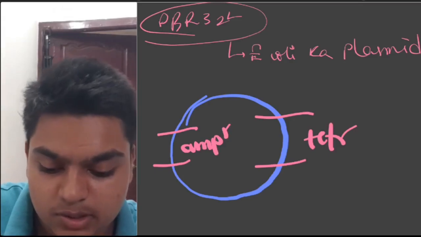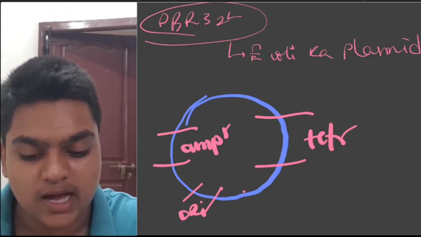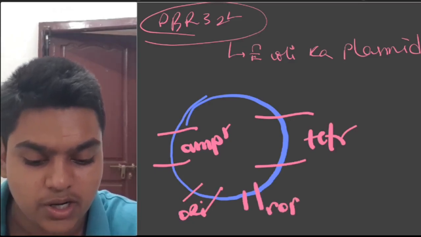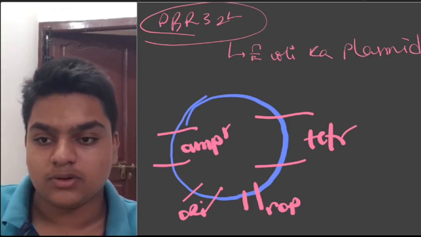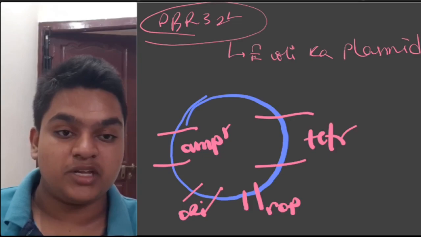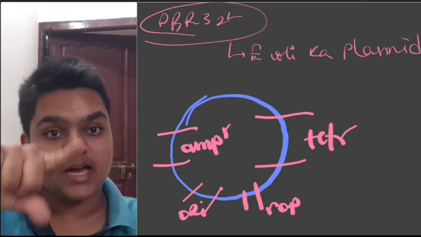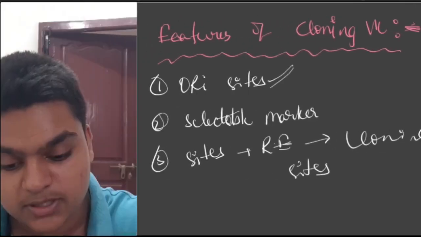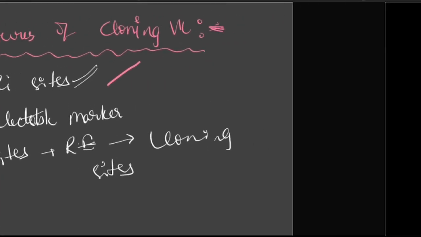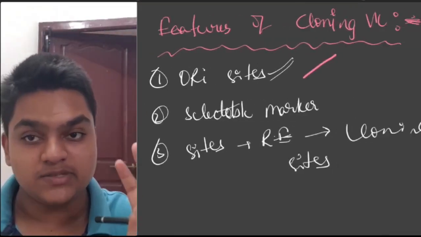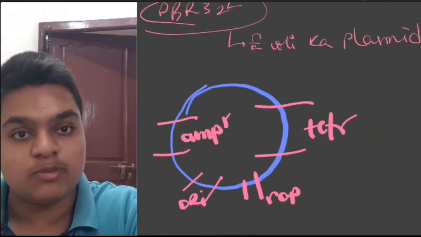Now, since it is a cloning vector, it should have a region of replication, ORI. It has another extra region called the repressor of primer, ROP region. And it has ORI. The first condition is satisfied in the case of our PBR 322. The second condition is that it should have selectable markers, and it has these selectable markers.